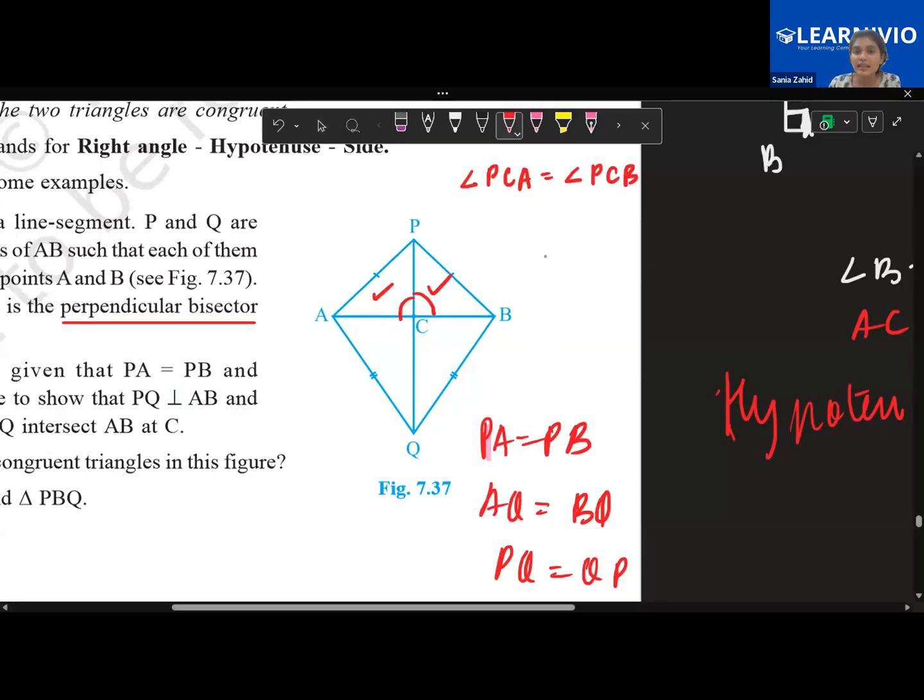So, see, for two congruent triangles, children, I told you one property, corresponding parts of congruent triangles. That means all the corresponding parts of two congruent triangles will be equal to one another. I can call them equal by CPCT. So I will say that angle PCA, this angle, is equal to angle PCB by CPCT. Simple.